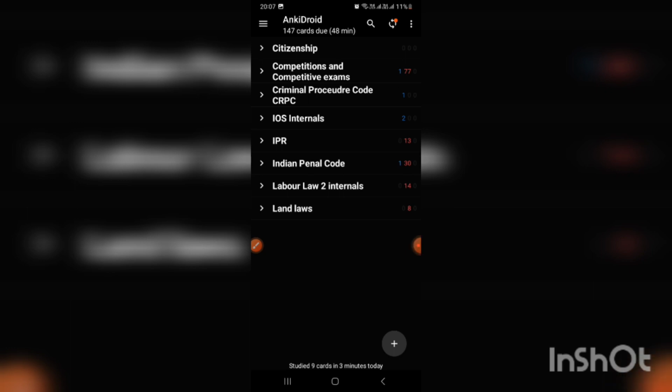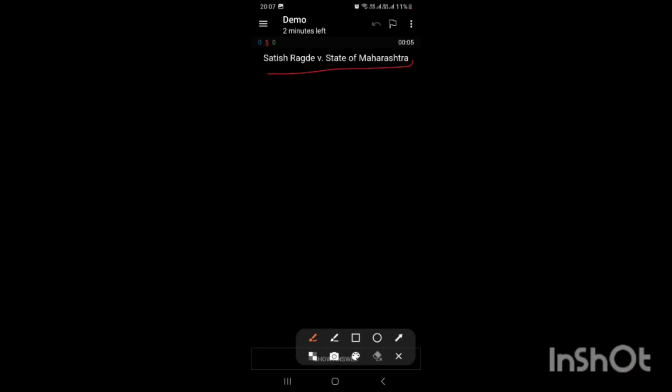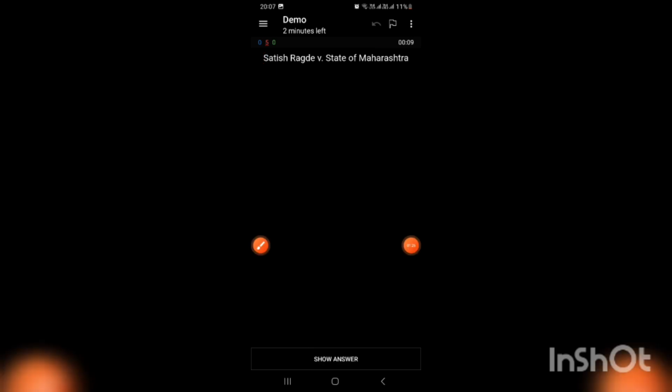So firstly I'll show you how this app works. These are some of the flashcards that I had prepared earlier. I'll just open some for demo now. This is how the flashcard will work. You will get a question here. So this is Satish Ragde versus State of Maharashtra. If you remember this case, it was in the news recently.